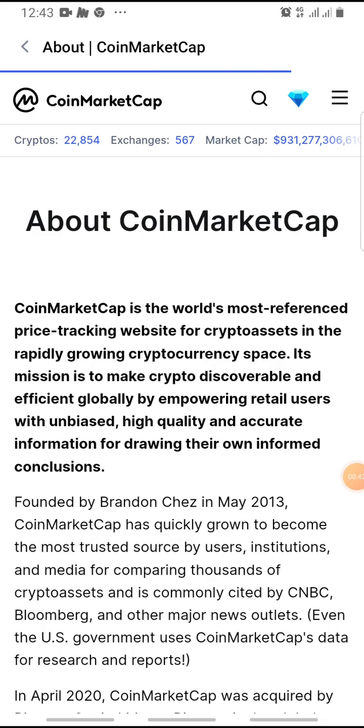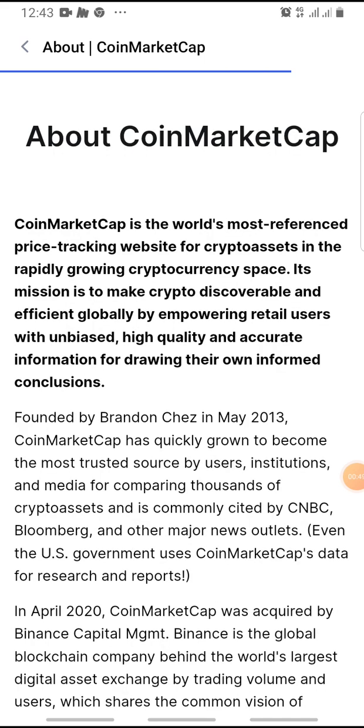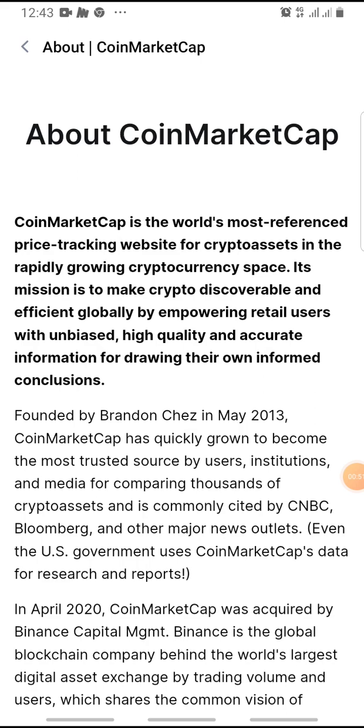This is the app itself, and at a later time I will do a video for the web features and show you what's going on. So here we go. About CoinMarketCap. CoinMarketCap is the world's most referenced price tracking website for crypto assets in the rapidly growing cryptocurrency space. Its mission is to make crypto discoverable and efficient globally by empowering retail users with unbiased, high quality and accurate information for drawing their own informed conclusions.